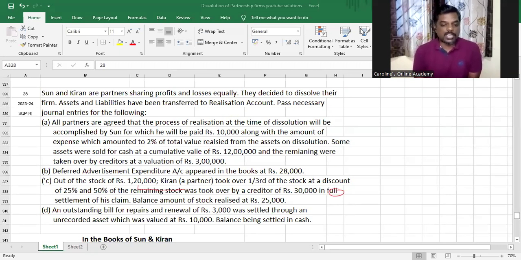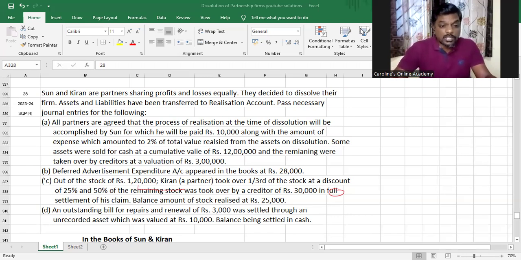Sun and Kiran are partners sharing profits and losses equally. They decided to dissolve their firm. Assets and liabilities have been transferred to realization account. Pass necessary journal entries for the following. Point number one. All partners agreed that the process of realization at the time of dissolution will be accomplished by Sun, for which he will be paid rupees 10,000 along with the amount of expense which amounted to 2% of the total value realized from assets on dissolution.